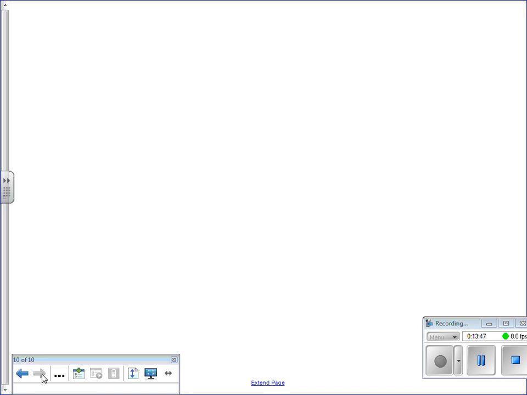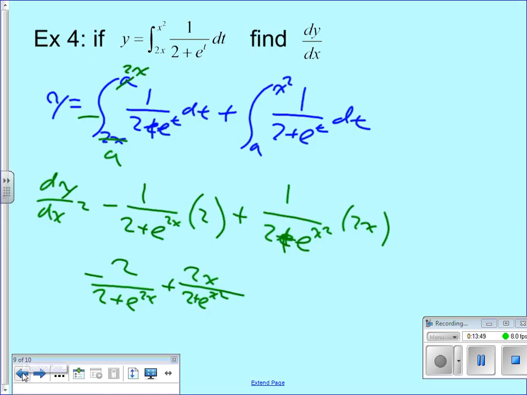And that's it. Okay. Once again, it is simple. There's not a lot going on here from the standpoint of what you're doing, your applications, and applying the fundamental theorem.